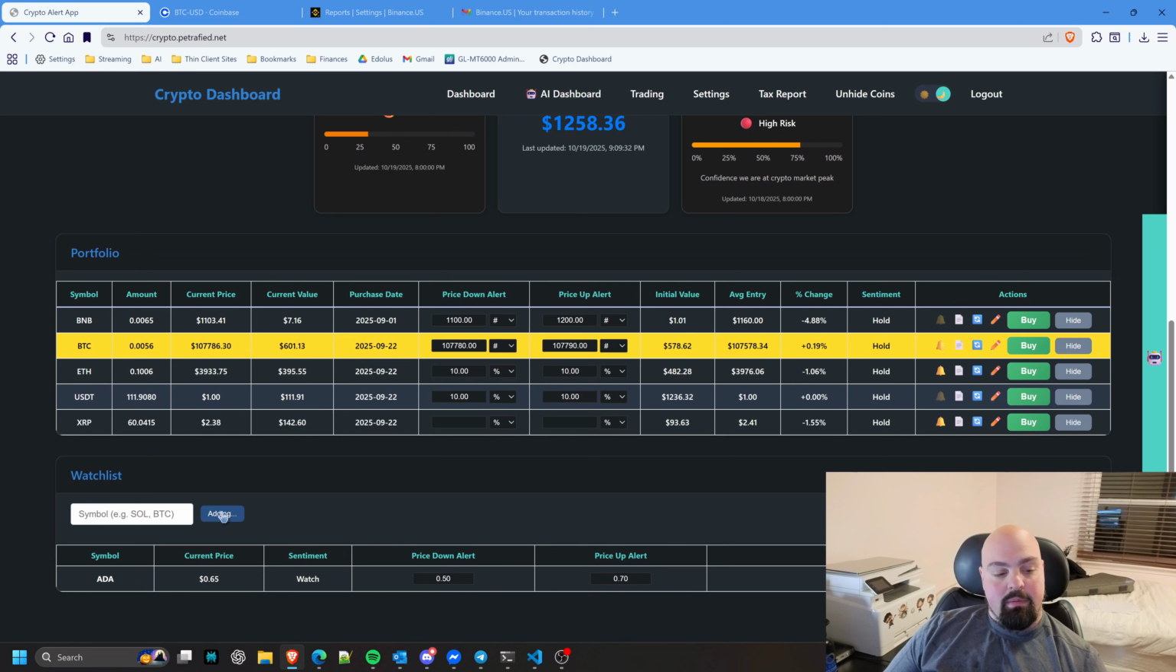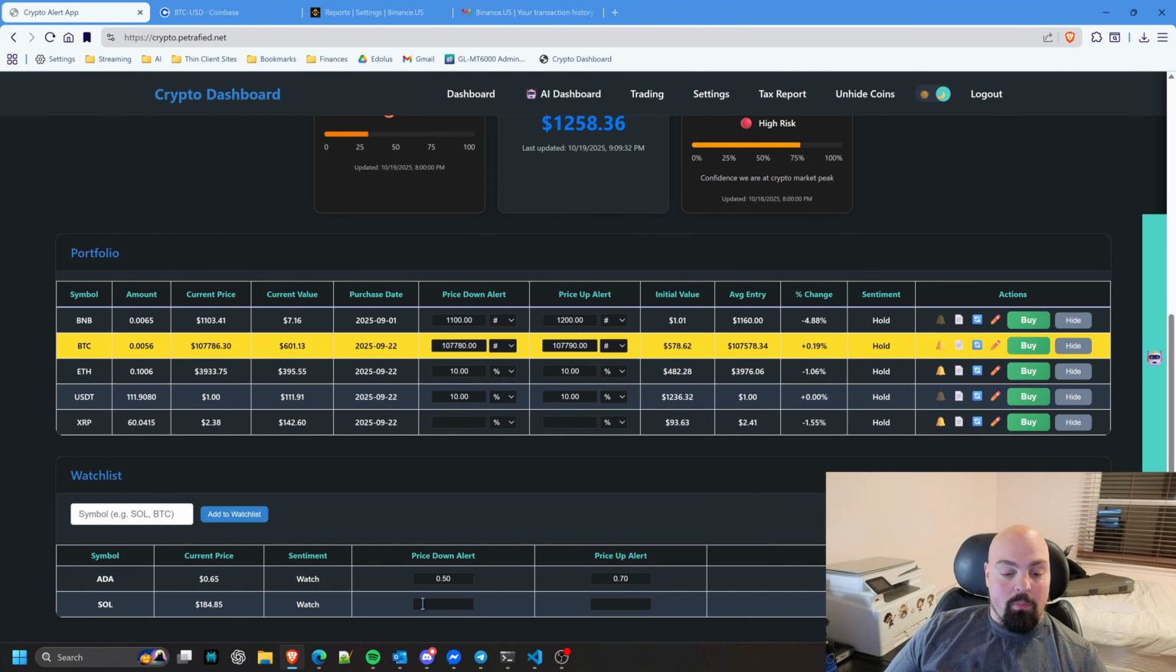And then down here I have my wait list, which if I want to get notified, maybe Solana or Cardano, when a price goes above or below a certain amount, I can add that down here as well and get alerts for those. So let's say I want to get alerted when Solana drops below 180 and I want to know if it goes above 200, just out of curiosity.